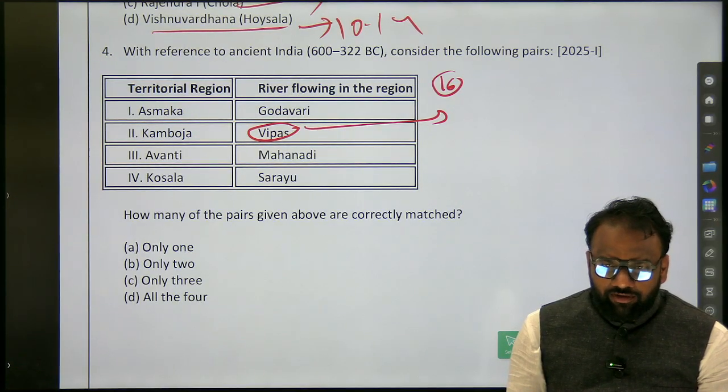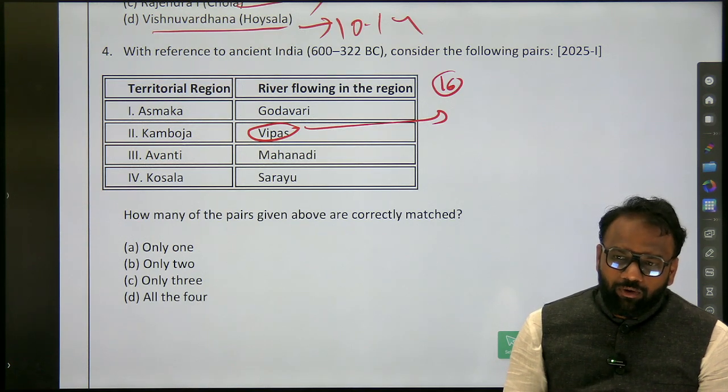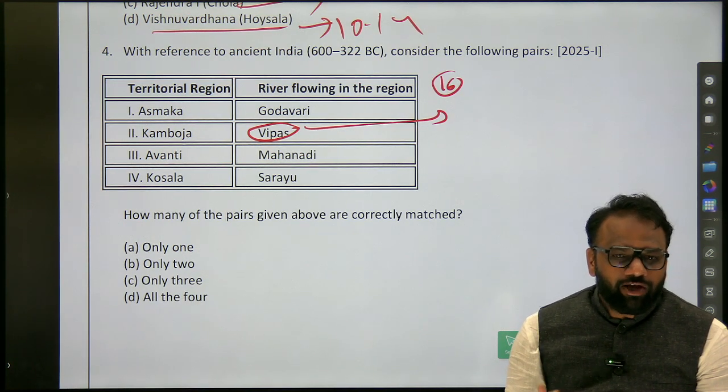Sarayu itself, or any other, Gandak, something like that? Yes. Gagra? Gagra. Okay. So, we want to build a strategy. What are we going to do?